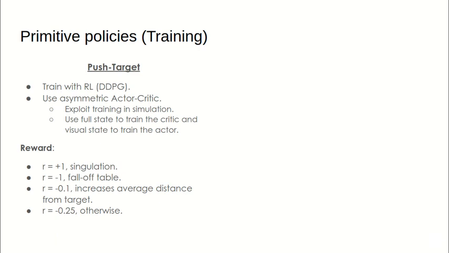The reward in case of simulation is +1, which is a successful terminal state. If the target falls off the table, we penalize the agent with -1, which is a failed terminal state. And if the push action increases the average distance of the obstacles from the target, we assign -0.1, and we assign -0.25 in any other case instead of 0, in order to motivate the agent to singulate the target with a minimum number of pushes.